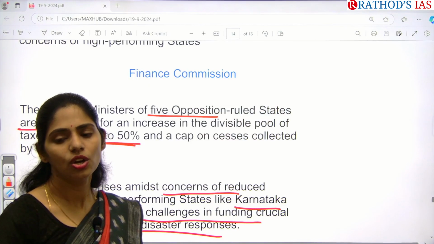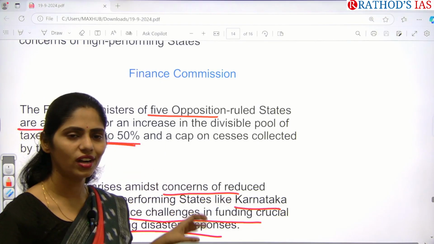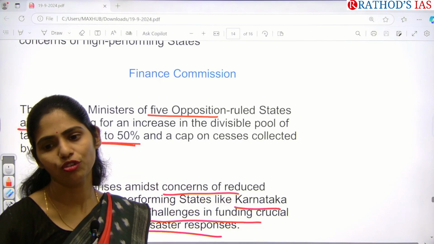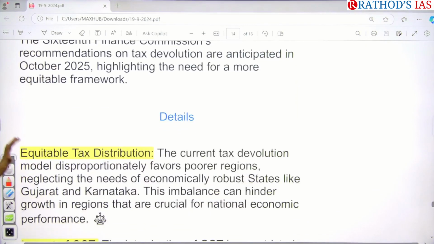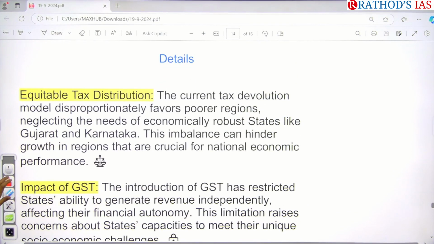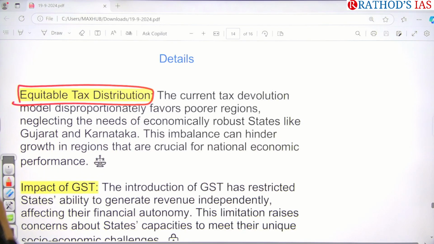It is like it needs finances. But here, the Center is giving very less finances for these high performing states. Is it fair? So that is the thing they are doing. That is the thing they are fighting for. So if you see here, this article is saying that we need equitable tax distribution.